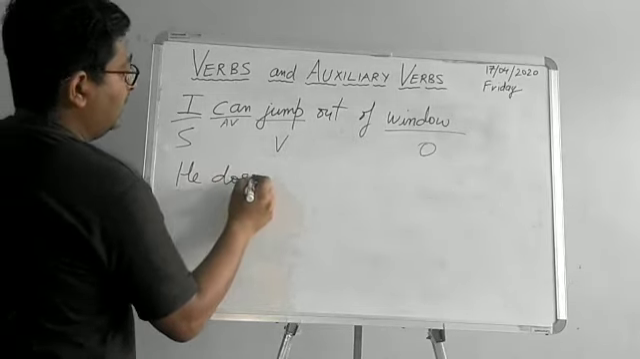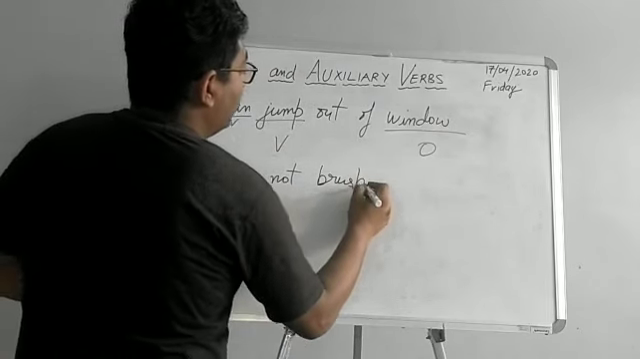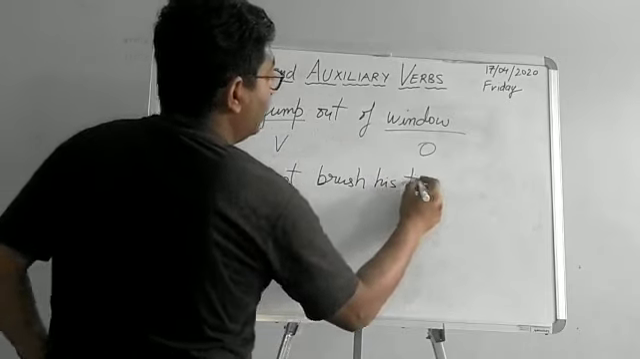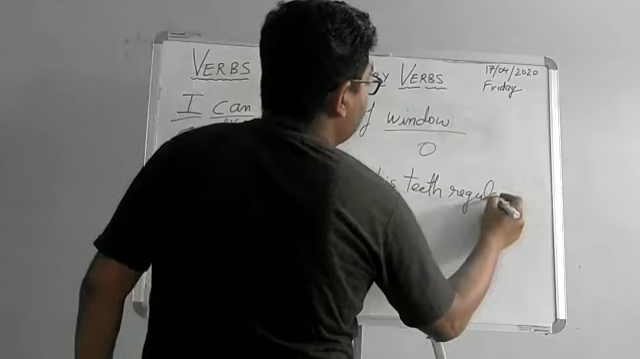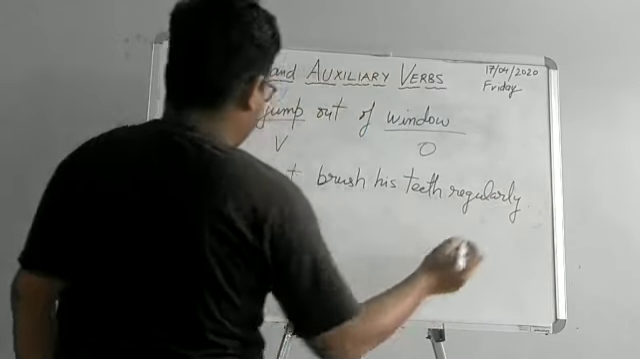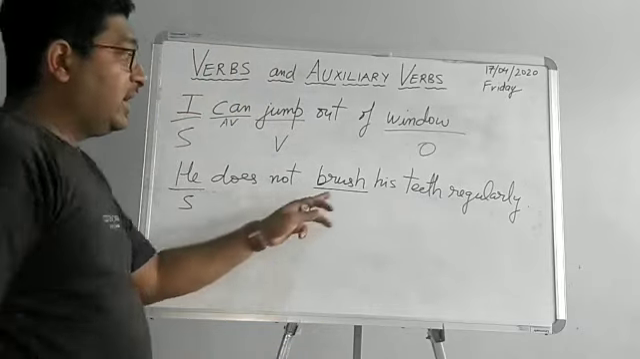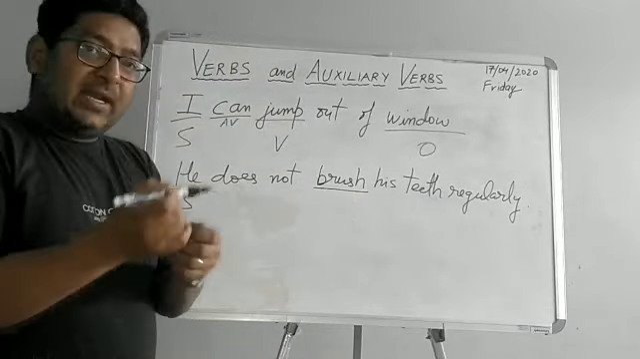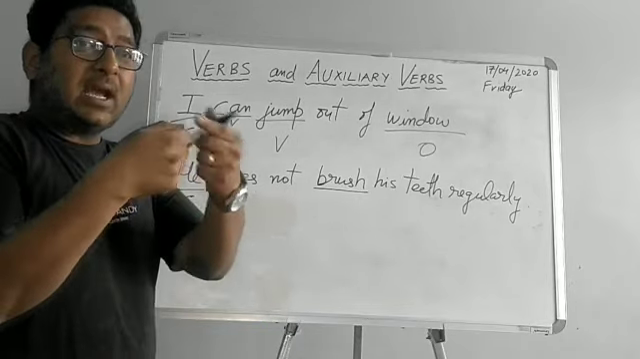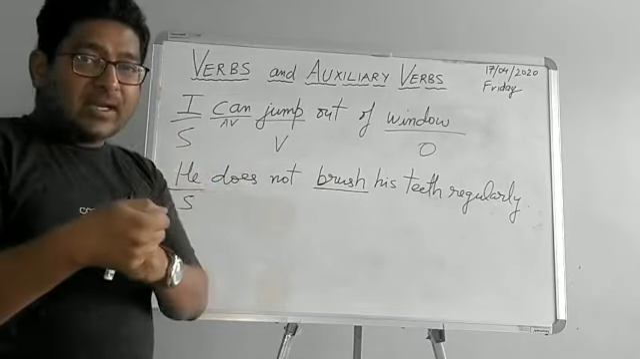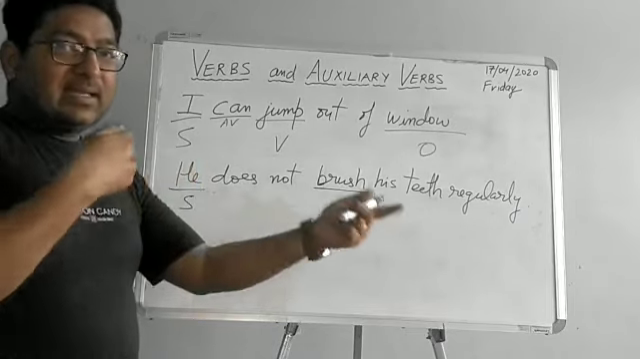He does not brush his teeth regularly. Again, he is the subject. Brush. Now the word brush over here is not a noun. Brush, toothbrush is an object, so it can be said that it is a noun. But in this sense, this brush is not a noun because it is trying to do an action. So a noun could be treated as a verb.